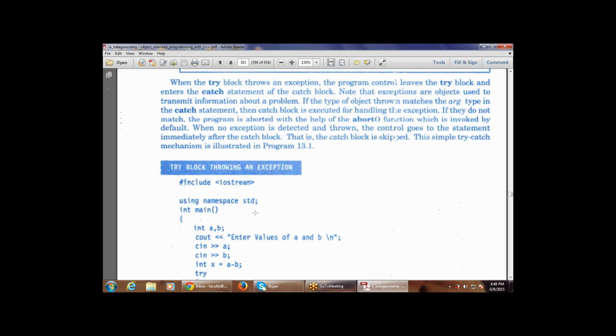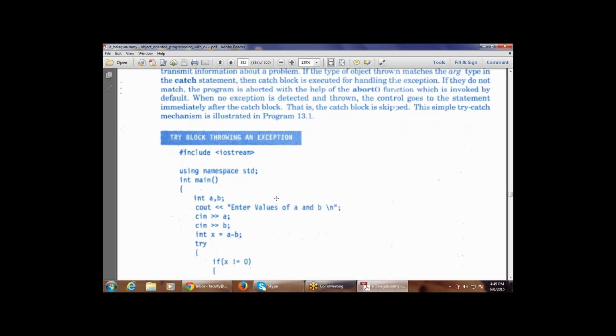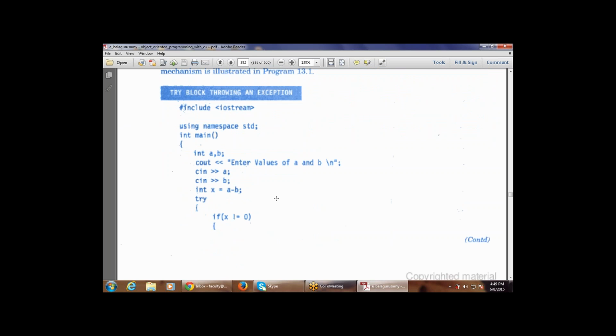First of all, there is a hash include iostream, which is the header file that is used. Then using namespace std, the standard namespace will be used. Then there is int main, the start of the main function. And then int a, b, two variables are declared, a and b. Then cout, for printing purposes, enter the values of a and b. Then cin a, cin b.